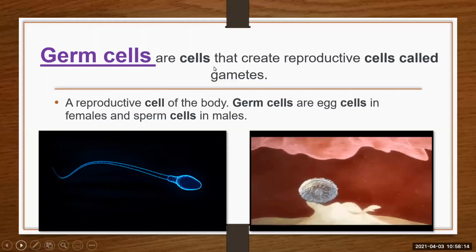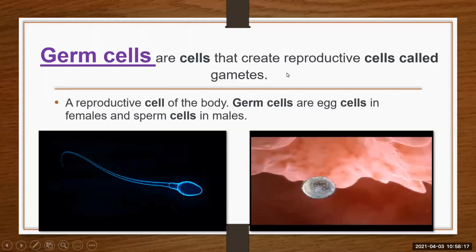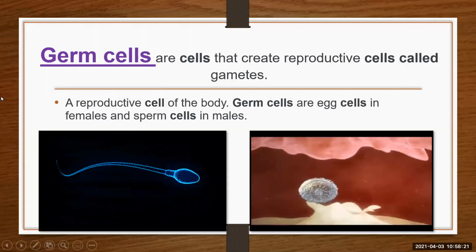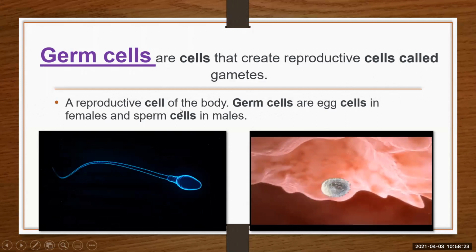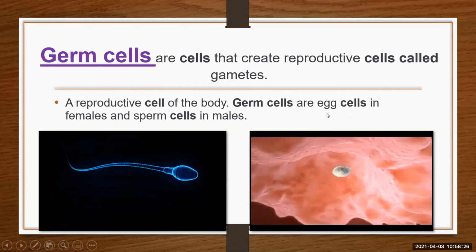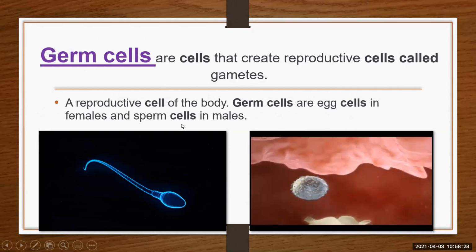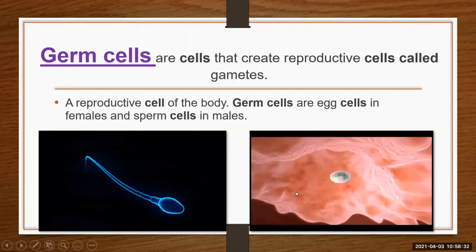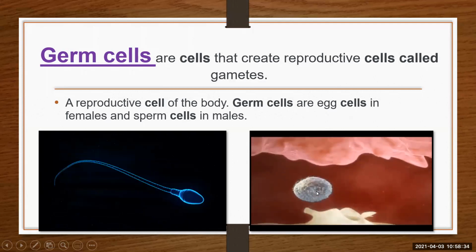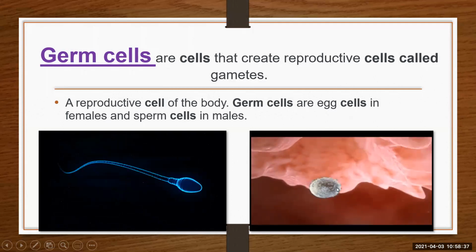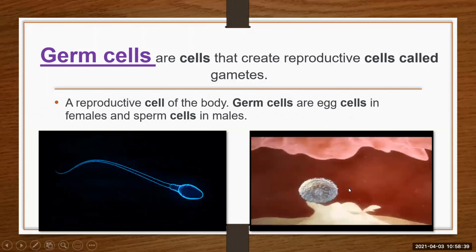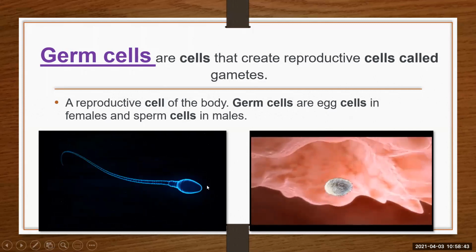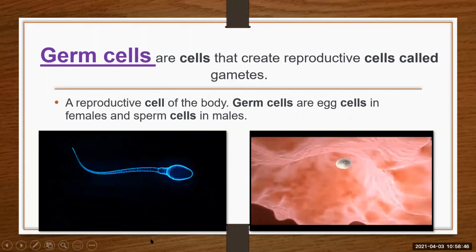Germ cells are the cells that create reproductive cells called gametes. So gametes are produced in males as well as in females. Germ cells are the reproductive cells of the body: egg cells in females and sperm cells in males. So this is a sperm cell which is present in male, and this is the egg cell which is present in female. So these are reproductive cells. They are also known as gametes. So meiosis takes place in these cells. Okay.